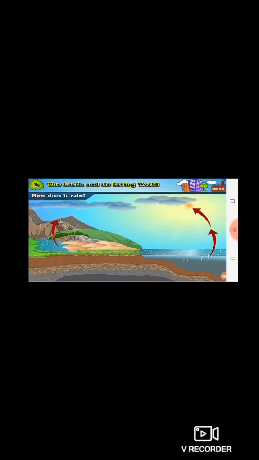And we all know that high in the atmosphere the temperature is cool, and because of coolness, these vapors, whatever we see in the diagram, as they go high up, they start condensing. Now what is condensation? Condensation means the process of cooling of water vapor and forming very fine droplets of water. So because of condensation, fine droplets are formed.